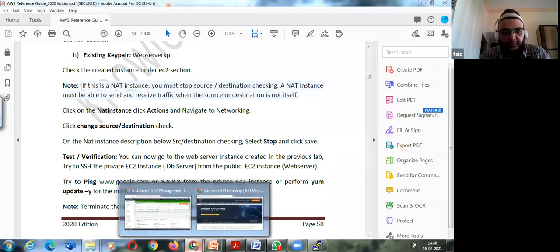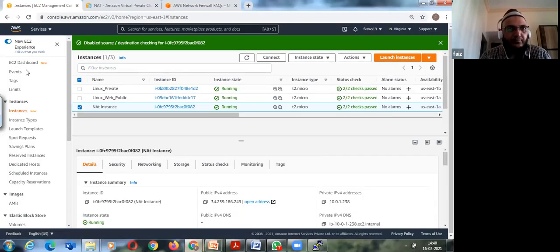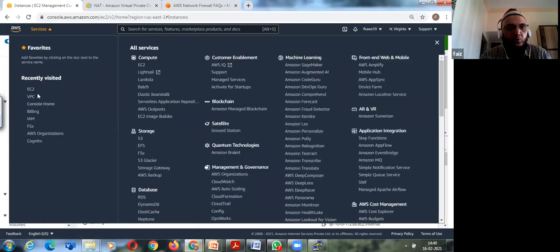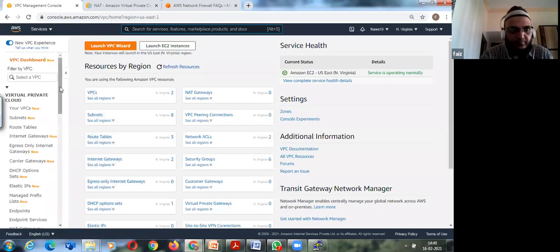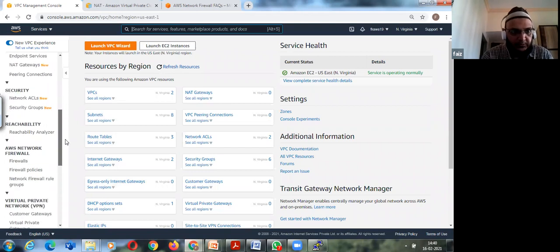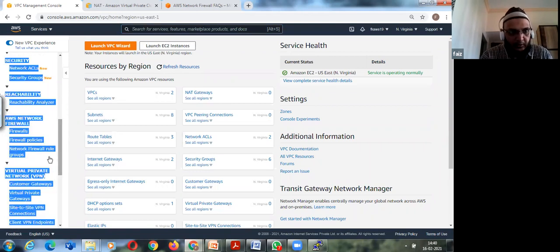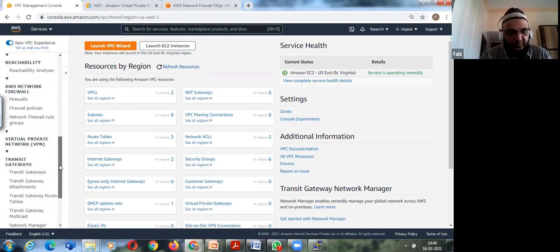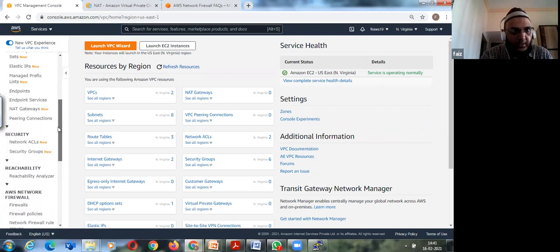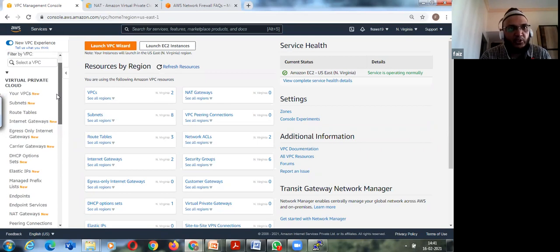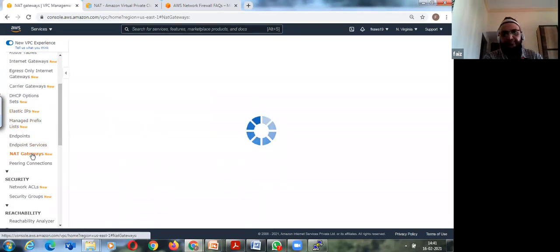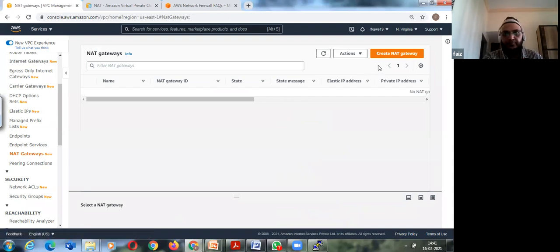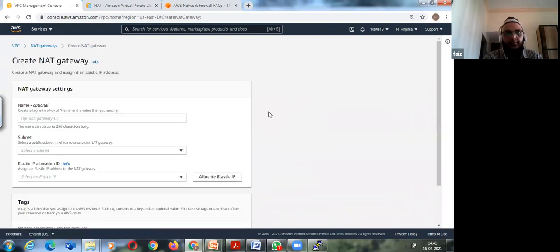Similarly, for a NAT gateway, I have to come to VPC. I scroll down, and under the first section itself, virtual private cloud, you'll find NAT gateway. It's create NAT gateway.